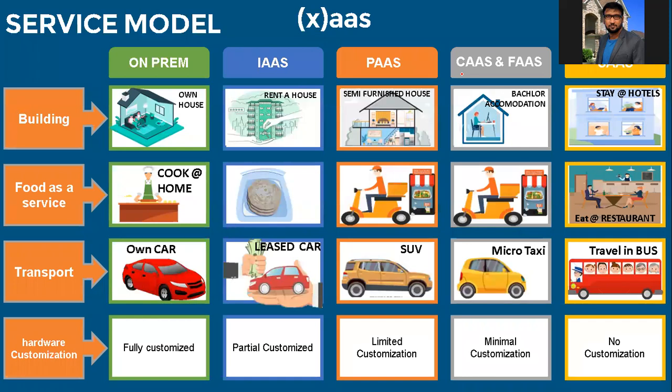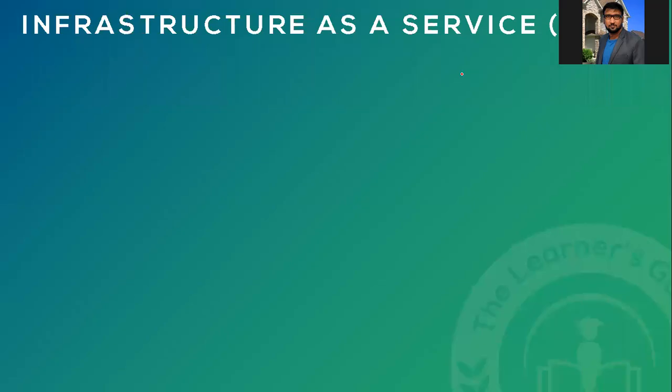We have basically 6 different categories. One is your on-premise, the second one is your infrastructure as a service, the next is your platform as a service, the next one is containerization as a service and function as a service. The last one is the software as a service. So these are the 6 different categories. Containerization as a service and function as a service have been merged here. Let's see what exactly each of them talks about.